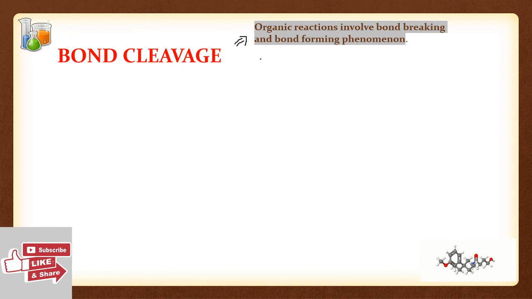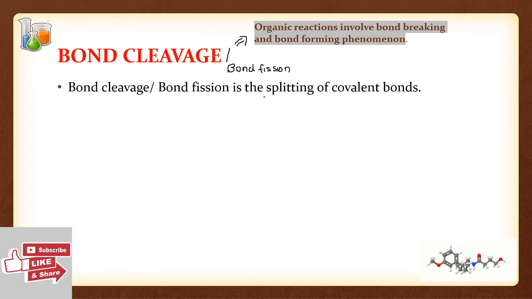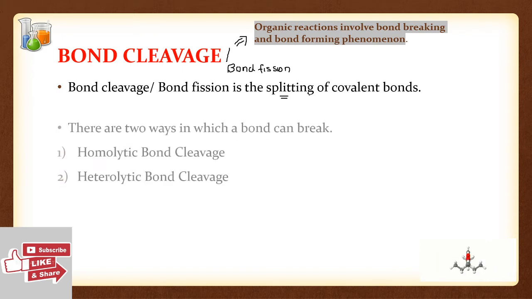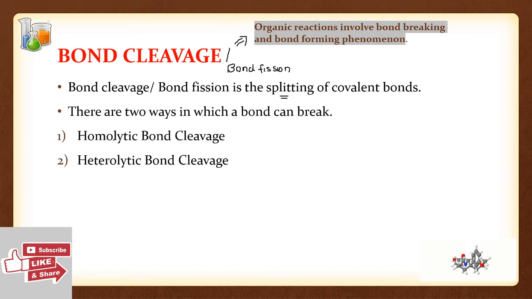Now let us understand bond cleavage. Bond cleavage has another name, which we also call bond fission. So bond cleavage or bond fission is the splitting of covalent bonds, or you can say the breaking of covalent bonds. A very simple definition. There are two ways in which a covalent bond can be broken. The first one is homolytic bond cleavage and the second is heterolytic bond cleavage. These are very simple points.